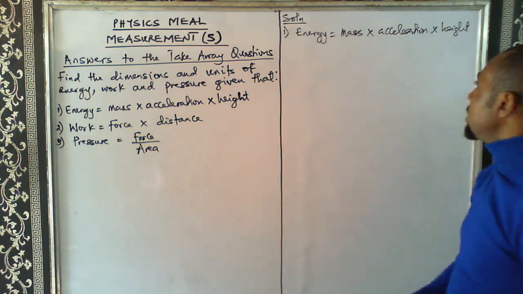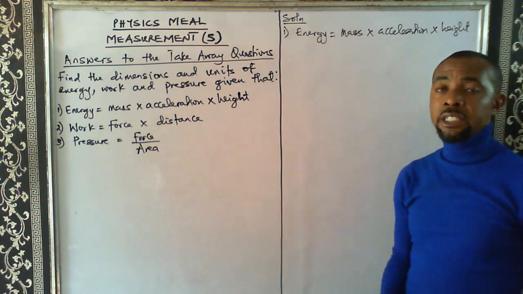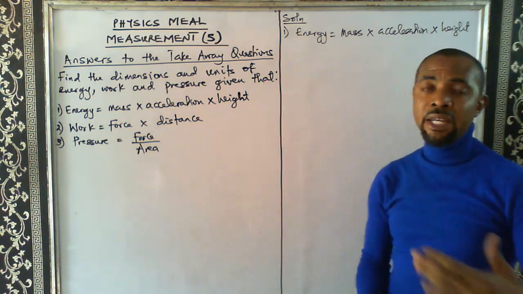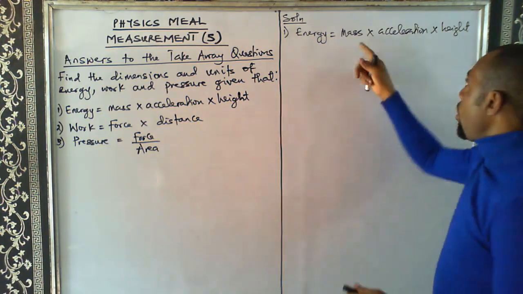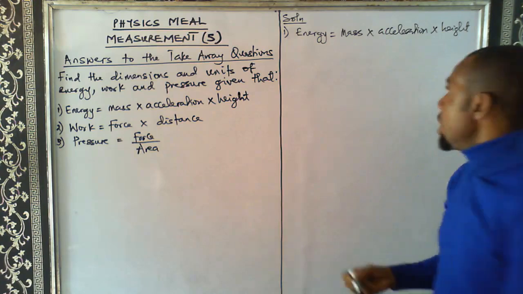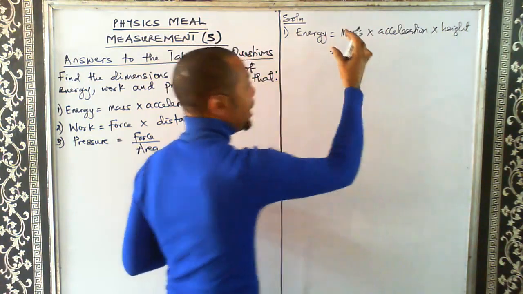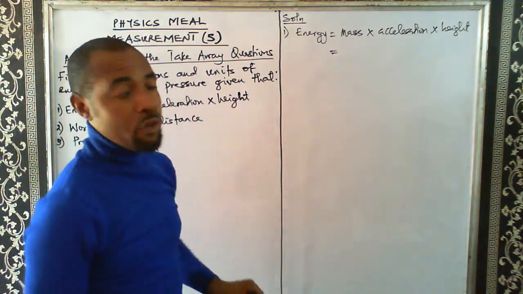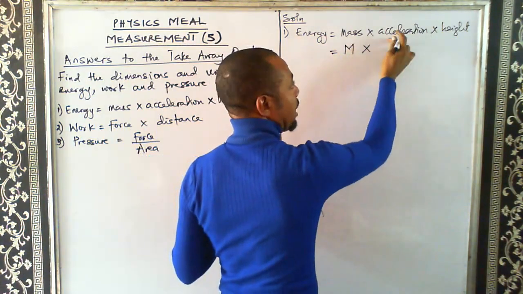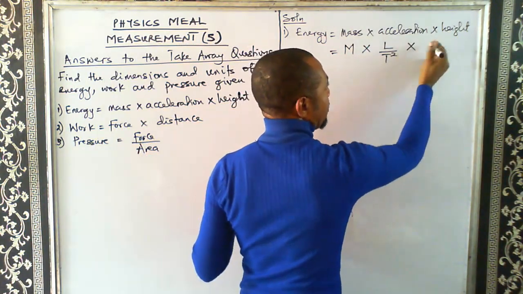So when we look at this, we discover that this is the formula for finding energy, and energy is the subject of formula. Then the next step is to write all other quantities in terms of dimensions of the fundamental quantity. So we're going to write mass, acceleration, and height in terms of dimensions of the fundamental quantity. So the dimension of mass is M, the dimension of acceleration is length per time squared, and the dimension of height is L.